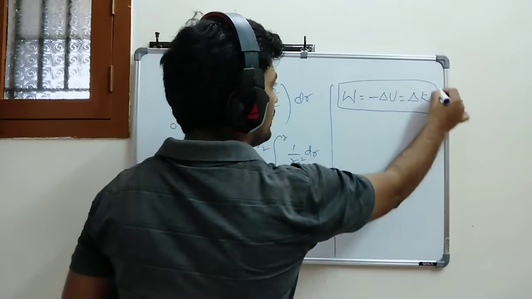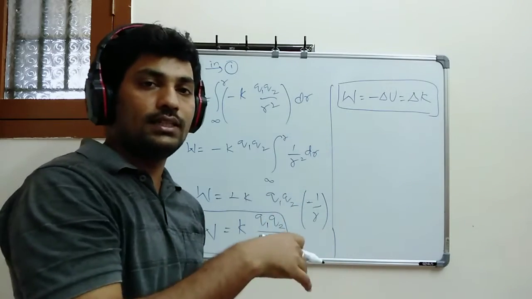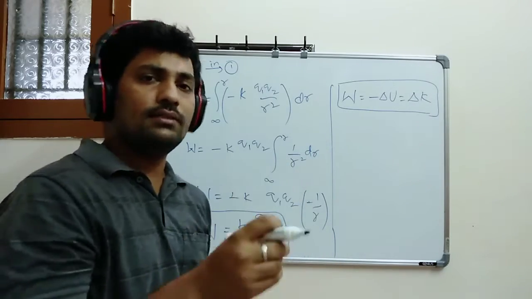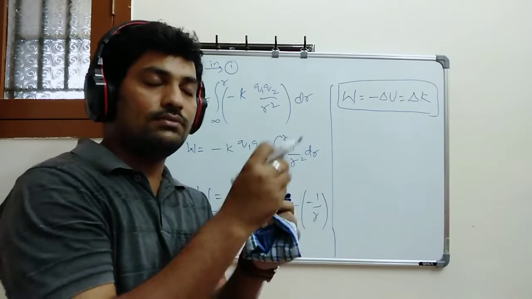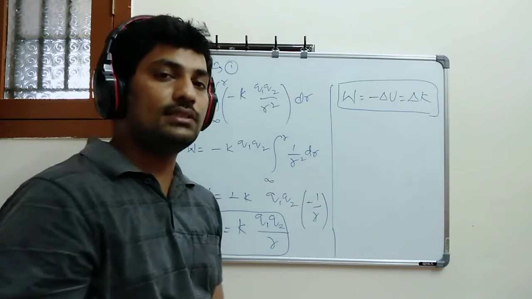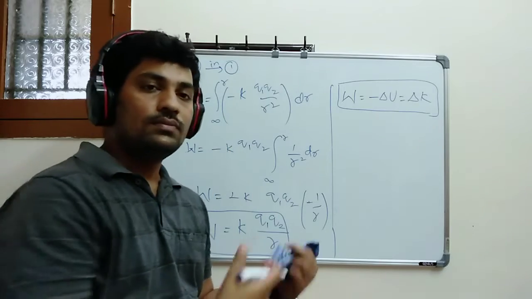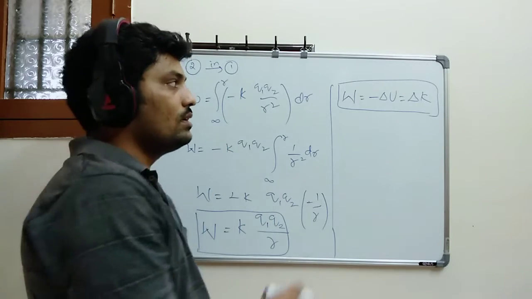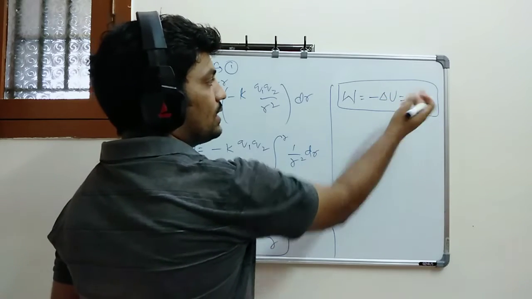Here you know already, when I am bringing the charge from infinity distance to the final distance, definitely there will be a velocity, right? But here I am not going to consider that. I am changing the position, but I am neglecting its velocity while I am bringing it from infinity distance to the source charge. So now work done is equal to change in potential energy, change in kinetic energy.